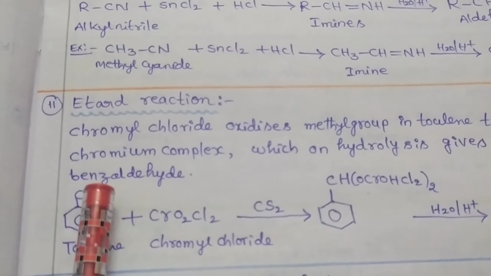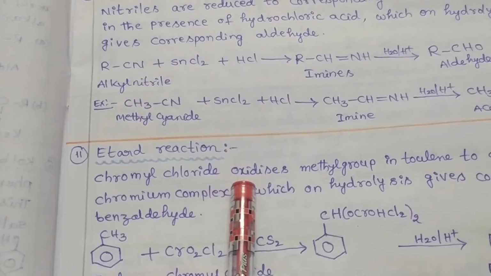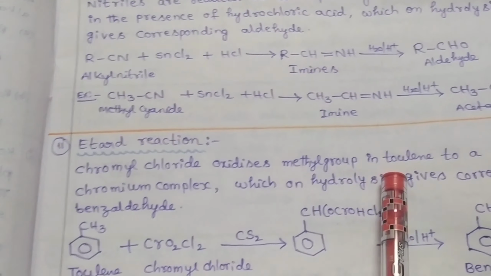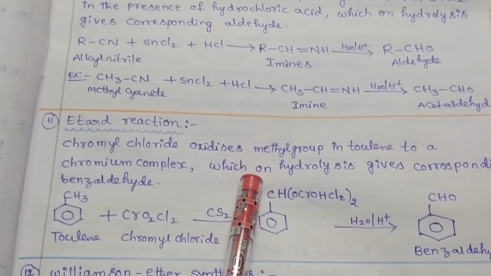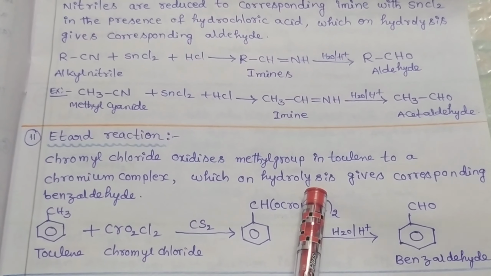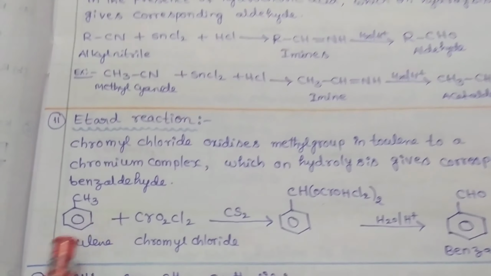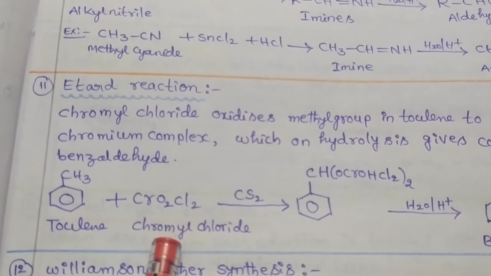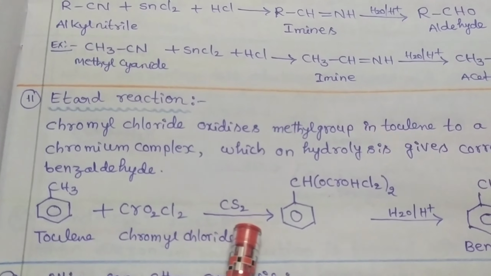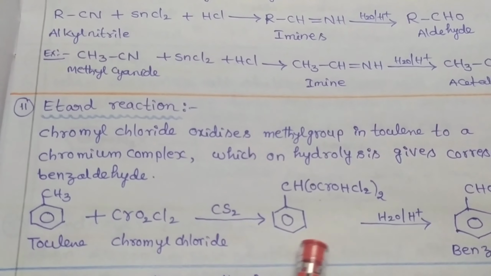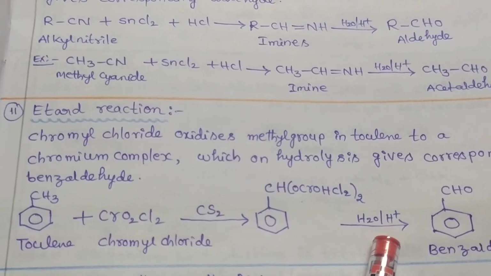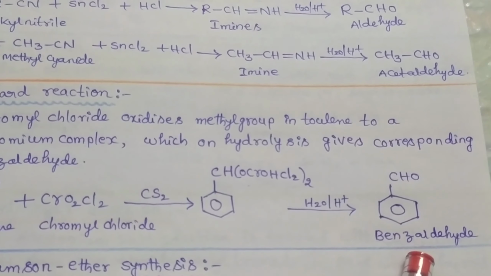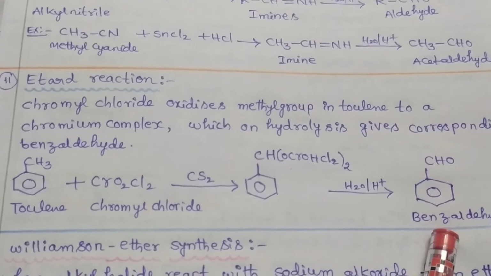Next, we discuss the Etard reaction. CrO2Cl2 is called chromyl chloride. It oxidizes the methyl group in toluene to a chromium complex first. After that, the formed chromium complex undergoes hydrolysis and gives the corresponding benzaldehyde. For example, toluene is reacted with chromyl chloride in the presence of carbon disulfide, forming the chromium complex. This formed chromium complex undergoes hydrolysis in an acidic medium, forming benzaldehyde as a final product.